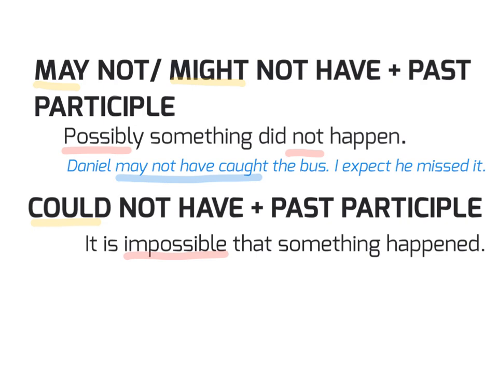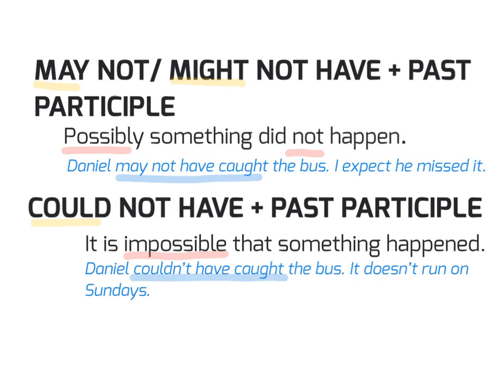An example for couldn't is: Daniel couldn't have caught the bus. It doesn't run on Sundays. That means that it is impossible for Daniel to have caught the bus because there are no buses on Sundays. So basically the difference is that may and might is for something possible, but couldn't is for something impossible. In this case, couldn't has the same meaning as can't, that we also use to say that it is impossible for something to have happened.